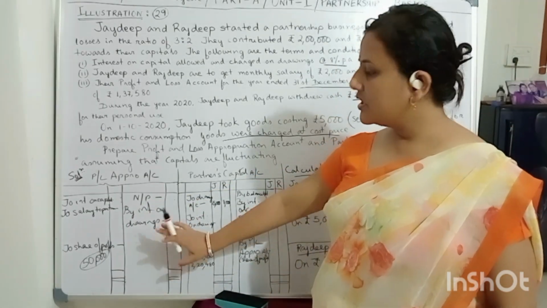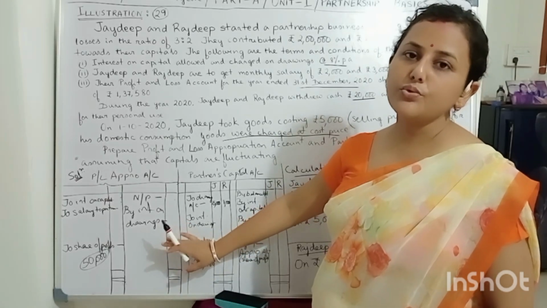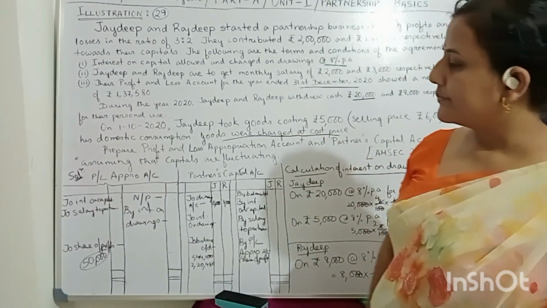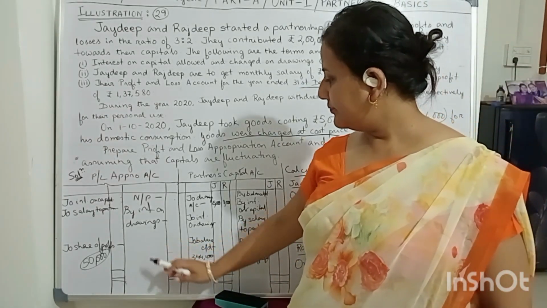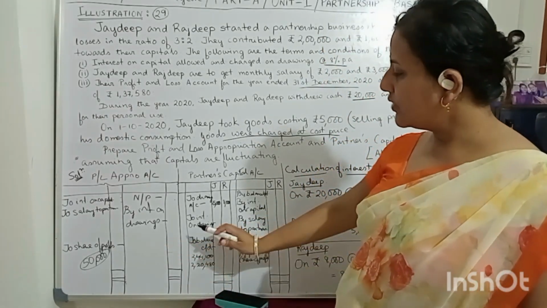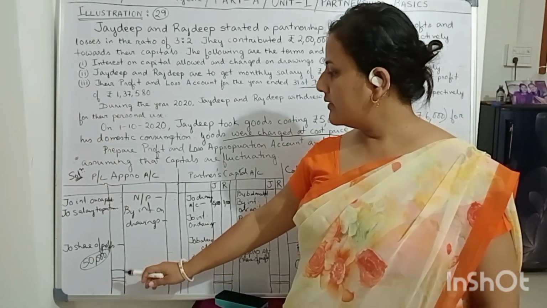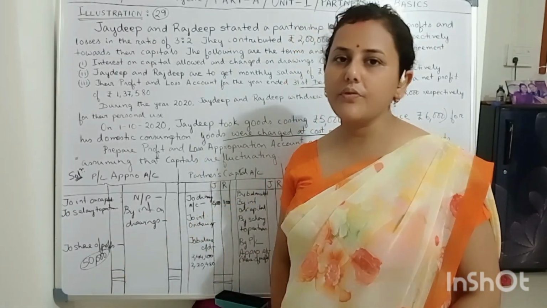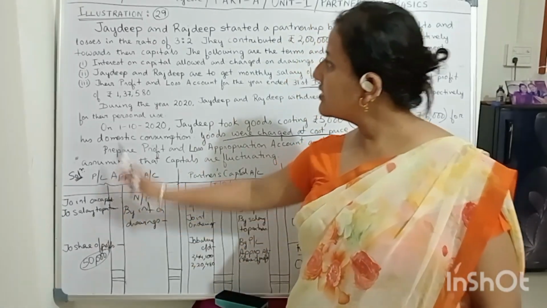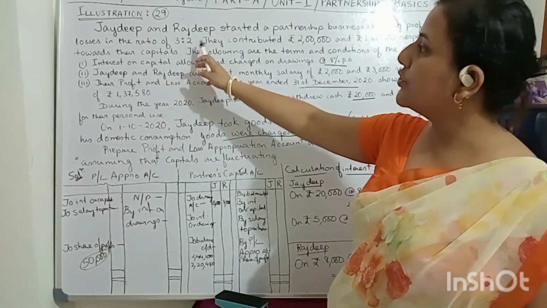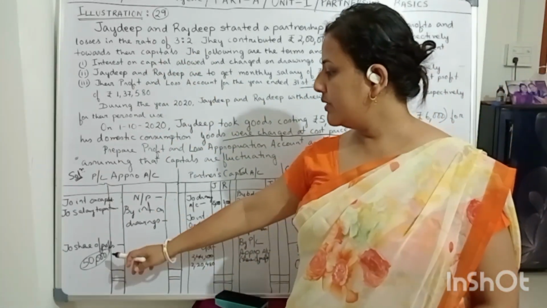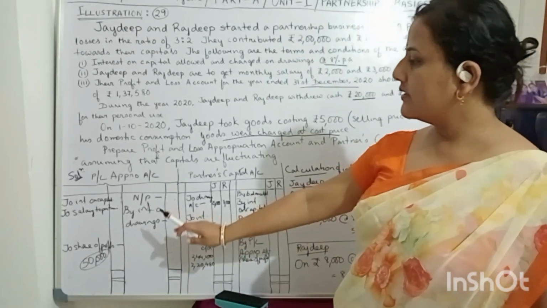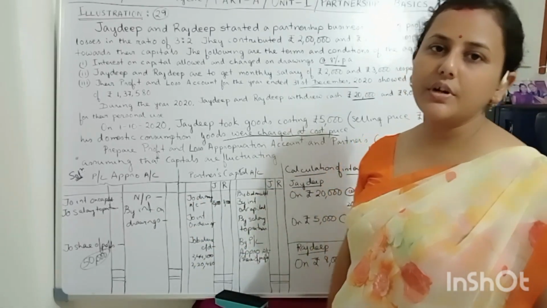I am just teaching you. You are going to do the sum by yourself in your rough copies. Then you take out the total, the share of profit. It's 50,000 is the share of profit. Now you divide it amongst Jaideep and Rajdeep in the ratio 3:2. It will be 30,000 and 20,000. So that is over the PL appropriation account.